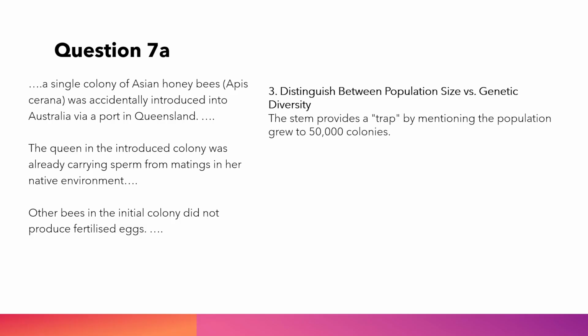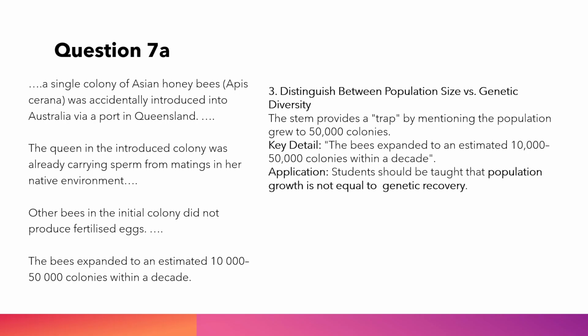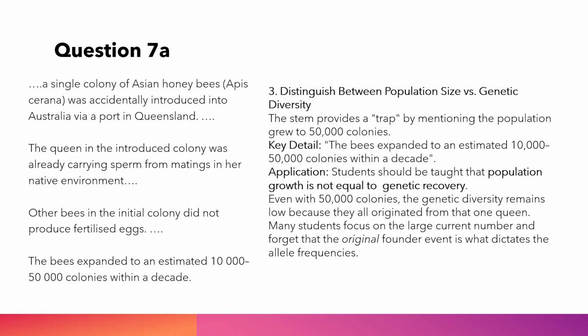3. Distinguish between population size versus genetic diversity. The stem provides a trap by mentioning the population grew to 50,000 colonies. Key detail: the bees expanded to an estimated 10,000 to 50,000 colonies within a decade. Application: students should be taught that population growth is not equal to genetic recovery. Even with 50,000 colonies, the genetic diversity remains low because they all originated from that one queen. Many students focus on the large current number and forget that the original founder event is what dictates the allele frequencies.